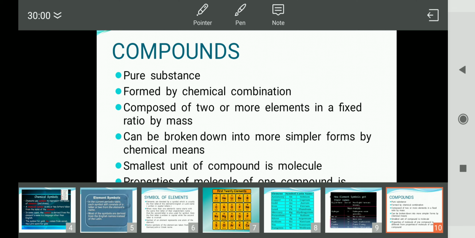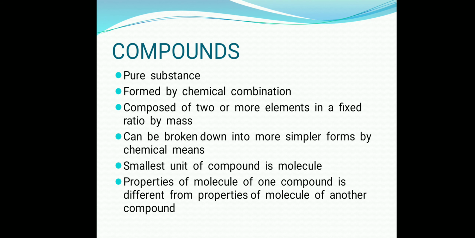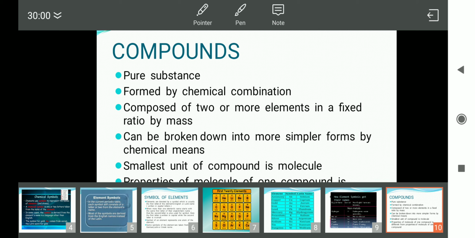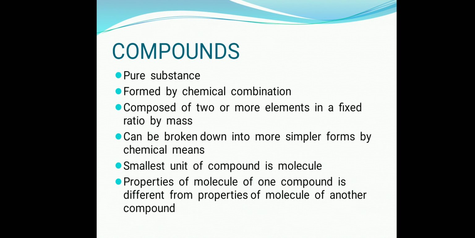Then the next point is, it can be broken down into simpler forms by chemical means. We have seen that elements cannot be broken down into simpler forms neither by physical means nor by chemical means, but we can break down the components of the compound into its constituent elements only by chemical means, not by physical means.